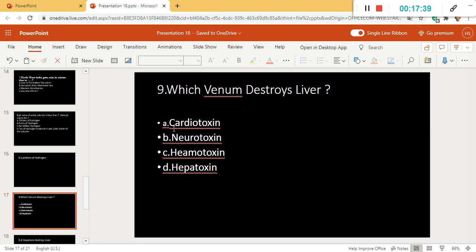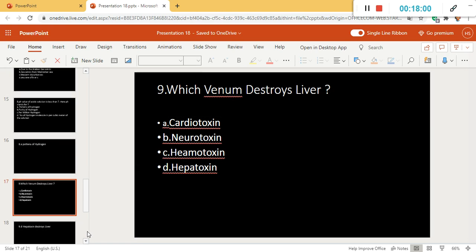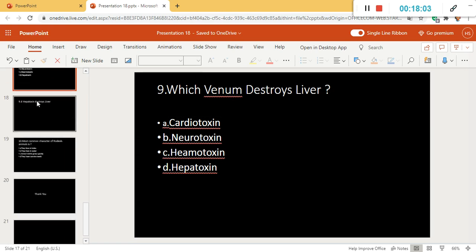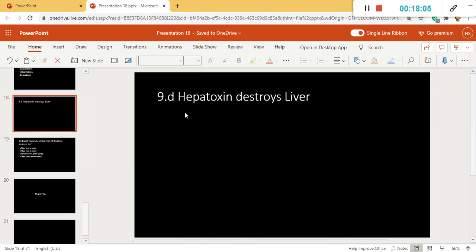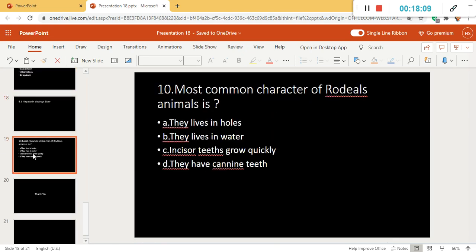Cardiotoxin, cardio is related to heart, so there is no relation with heart here. Here is liver, so option A will not be the answer. Neurotoxin is related to neuron, so it will also not be the answer. Hemotoxin is related to blood, so it also will not be the answer. So the answer was hepatotoxin destroys liver.